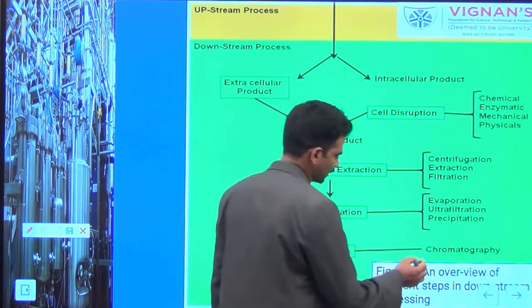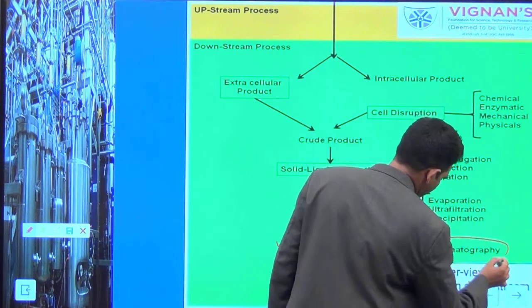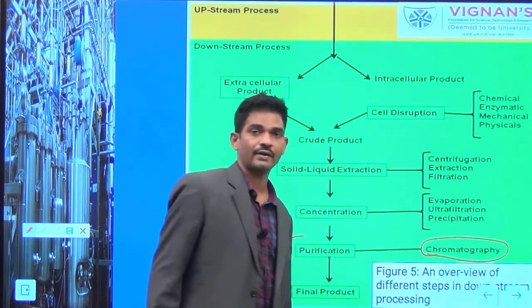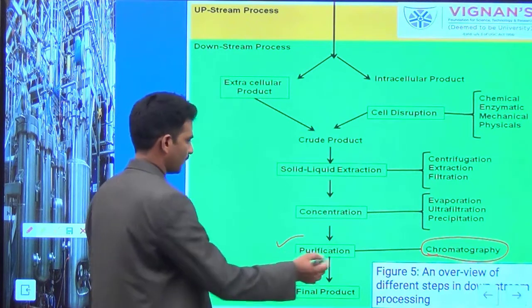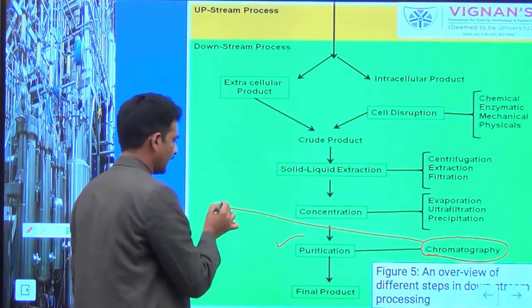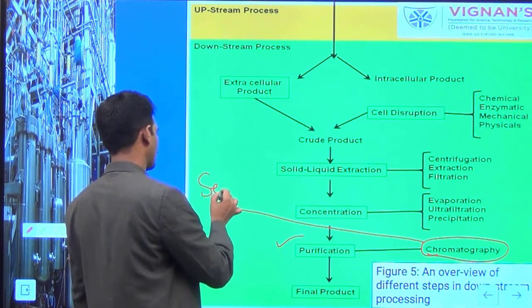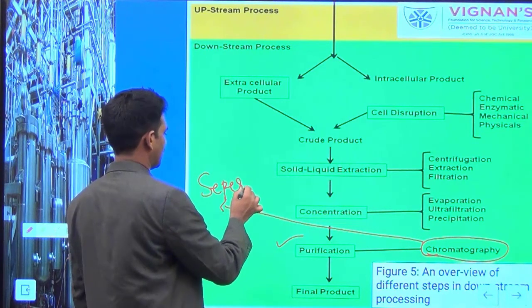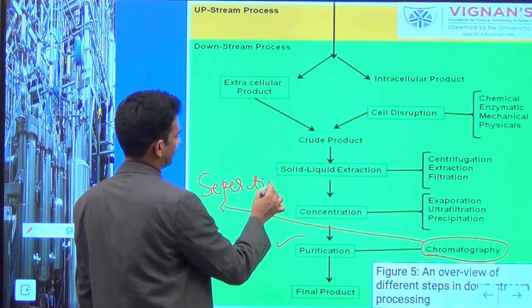The purification process requires a set of unit operations, mainly chromatography techniques. Chromatography is basically a separation technique.